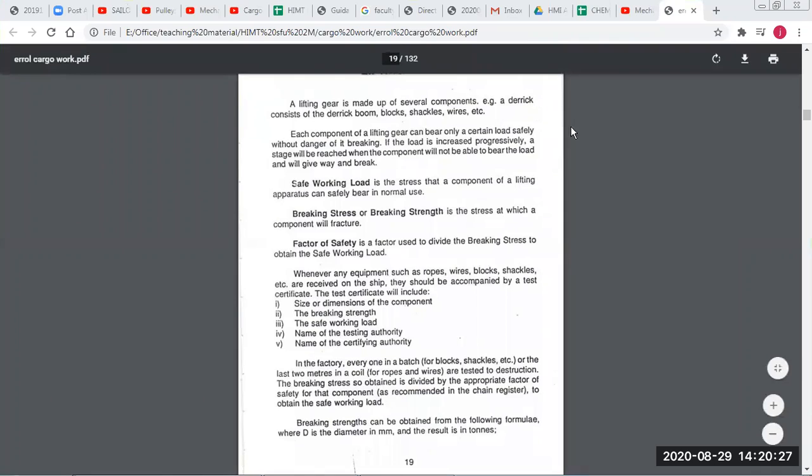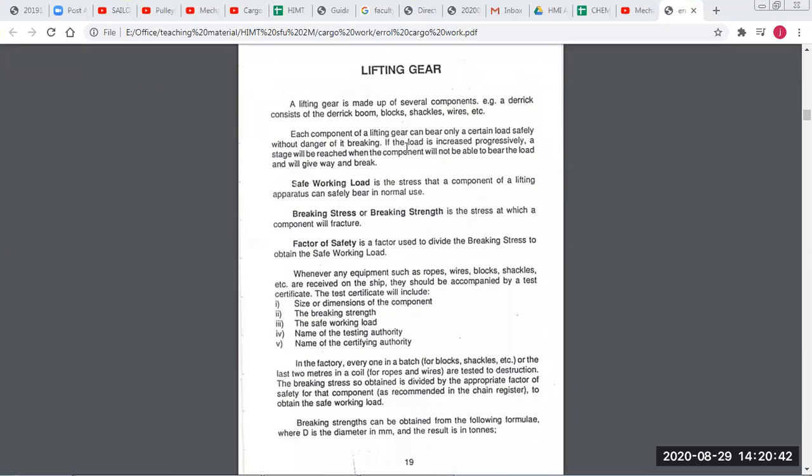So this is your lifting gear chapter, where your lifting gear consists of your derrick, boom, blocks, shackles, wires, so many things. So each component of your lifting gear can bear a certain amount of load, which is your safe working load, without breaking. So if the load is increased progressively, a stage will be reached when the component will not be able to bear the load and it will break, and that is your breaking load or breaking strength.